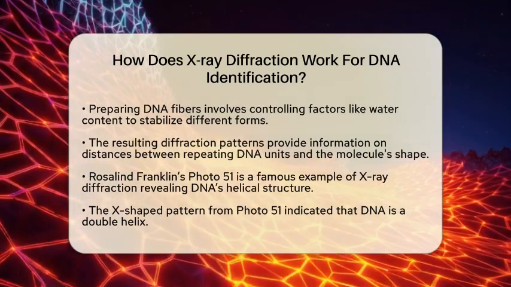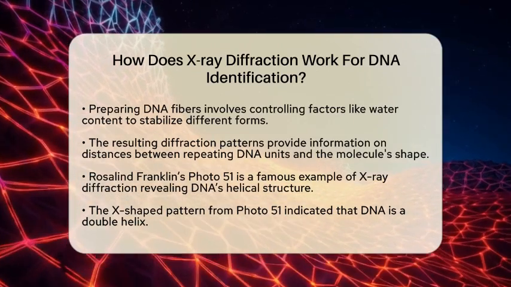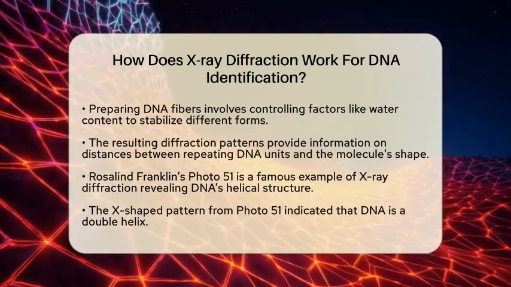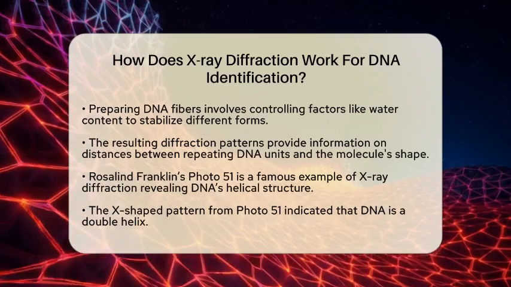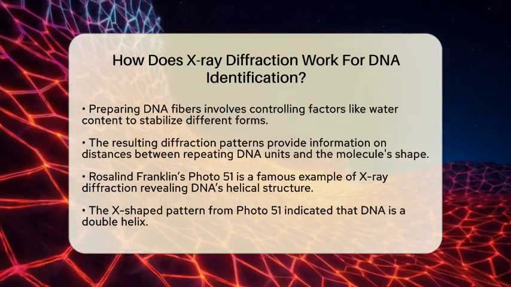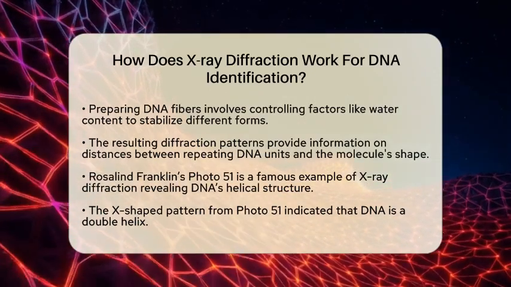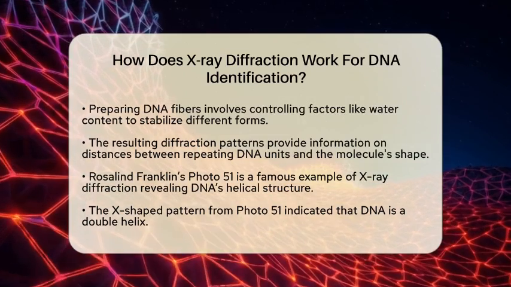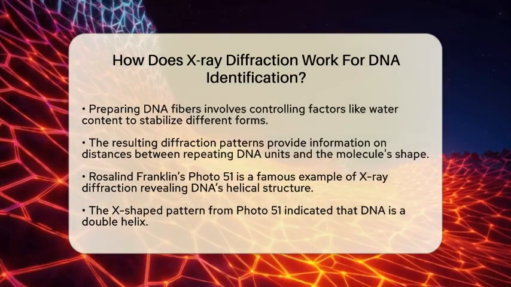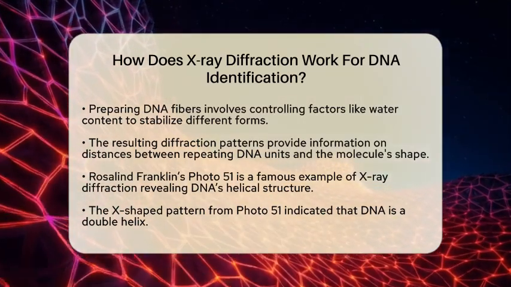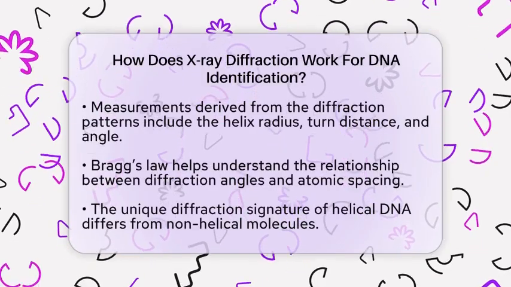This X-ray diffraction image of DNA's B form displayed a distinctive X-shaped pattern, indicating a helical structure. By analyzing this pattern, researchers could calculate important parameters like the radius of the helix, the distance between turns, and the angle of the helix. These measurements were essential in determining that DNA is a double helix made of two strands twisted around each other.